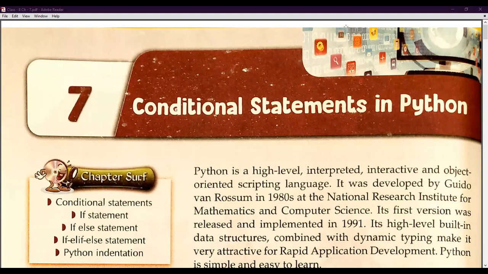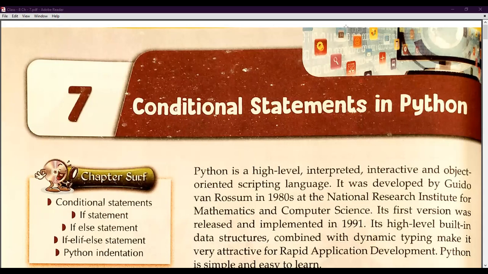First of all, we have to understand what conditional statements are. Conditional statements means whenever we want to select something, we apply the conditional statement. It is also known as selective statements. If we are choosing between yes or no, if the condition is true or false, then we use the conditional statements in Python.